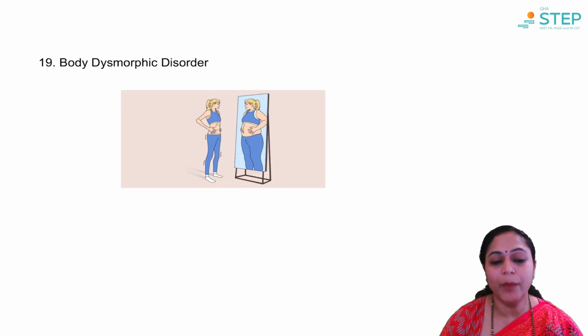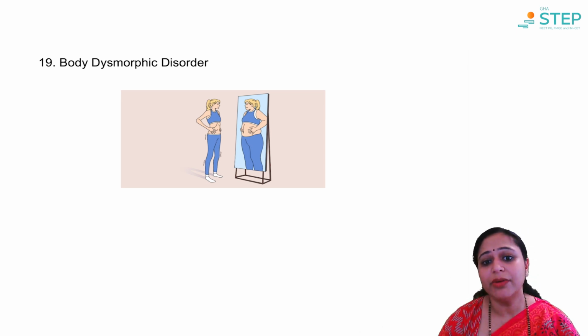Body dysmorphic disorder. In this image, you can see that even if this lady is slim, she feels she is fat. Okay, so body dysmorphic disorder is wherein the patient will have a feeling that his or her body parts are not meeting the social norms or not satisfactory enough.